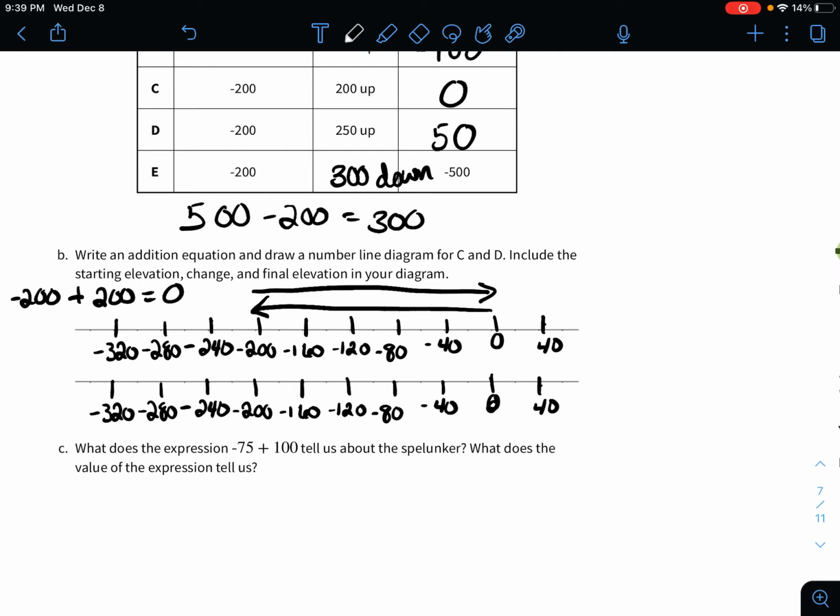Now for D, for the equation, I'm going to write it over here. Once again, you start at negative 200. You're adding, because you're going up, a positive 250. That's going to leave you with a positive 50. So you're going to start at negative 200, and then we're going to have to go back. I'll do it down here on the bottom. From negative 200, now you're going 250 in the opposite direction.